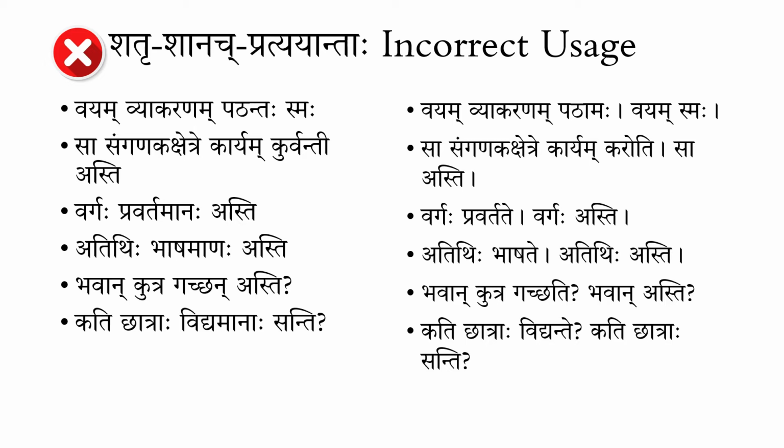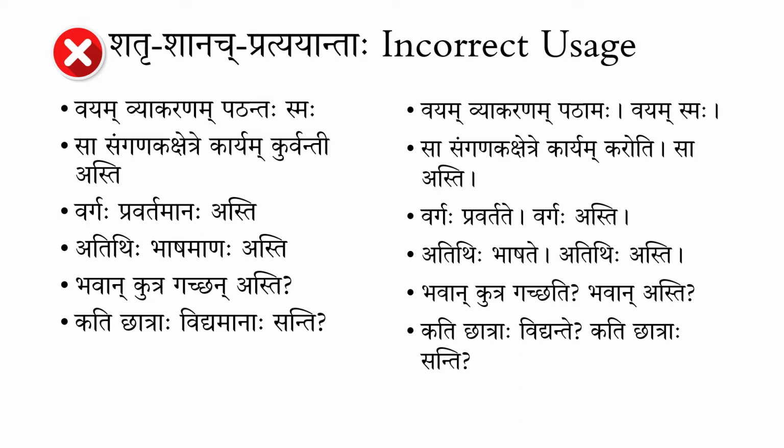Now the second one, similarly, sa sanganaka kshetre karyam kurvanti asti. Here also, sa sanganaka kshetre karyam karoti is one part, and then the asti part we break down into a second sub-sentence, sa asti. So here, what happens? The first sentence means, sa sanganaka kshetre karyam karoti, she is working in the field of computer.